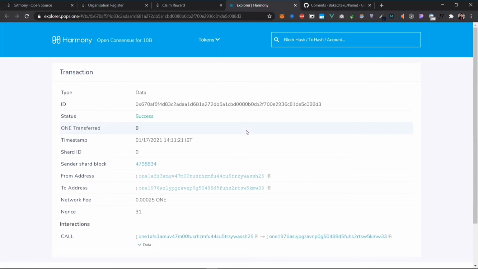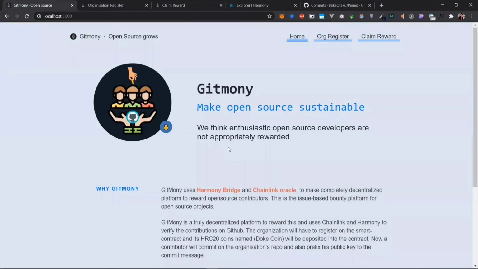That's it from our side, and hence we were successfully able to connect Harmony Bridge, Chainlink, and Harmony to create a decentralized platform to reward open source contributors.